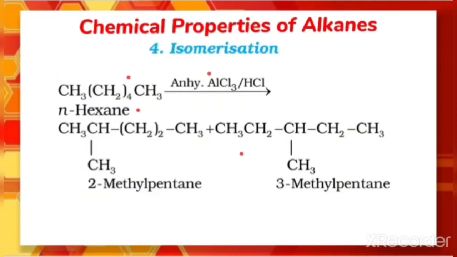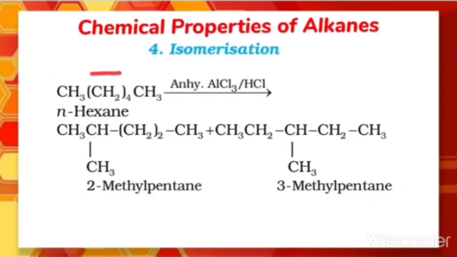In this presence what happened? There is a formation of isomers. Isomers are formed because when you check here, whatever the product we are getting here, these are the isomers of this one. So 2-methylpentane and 3-methylpentane, these are the two isomers which are formed. So this process is called isomerization.